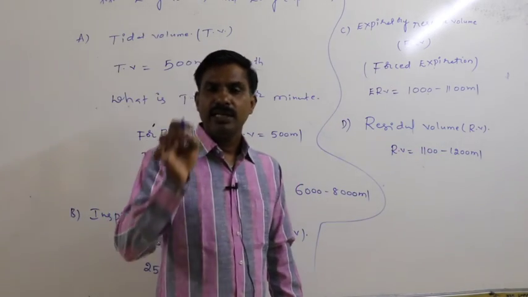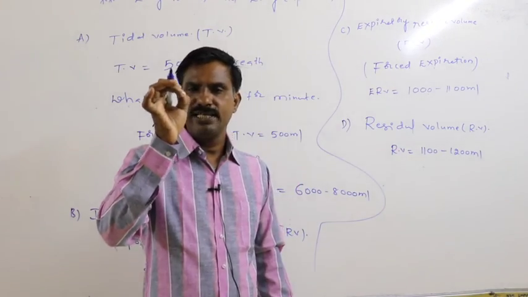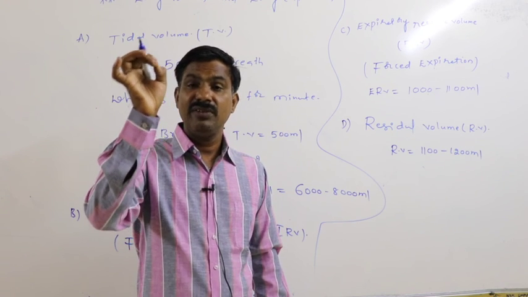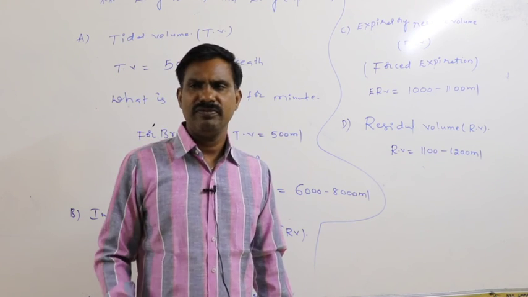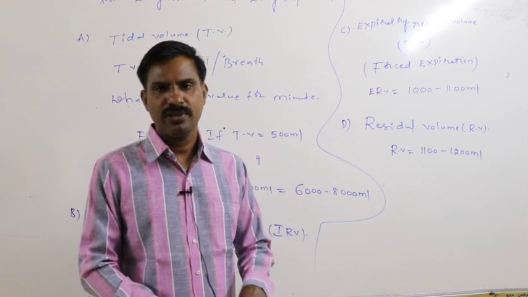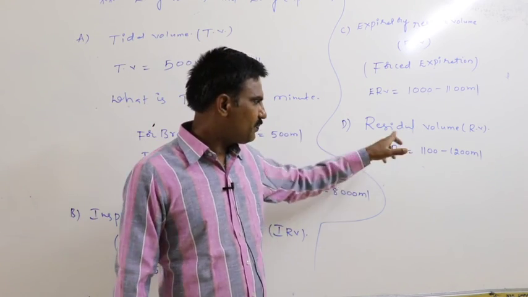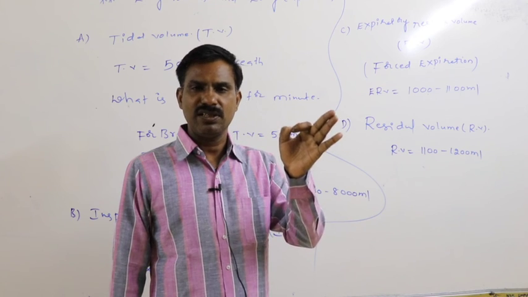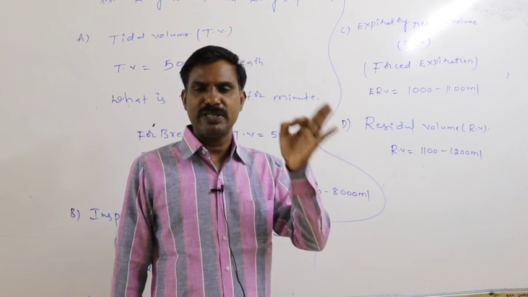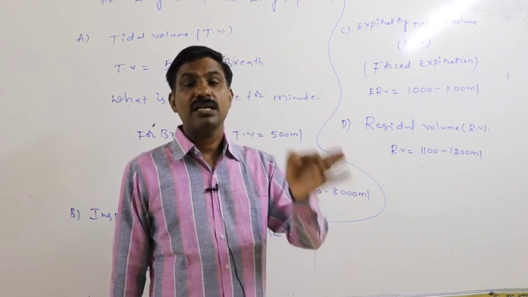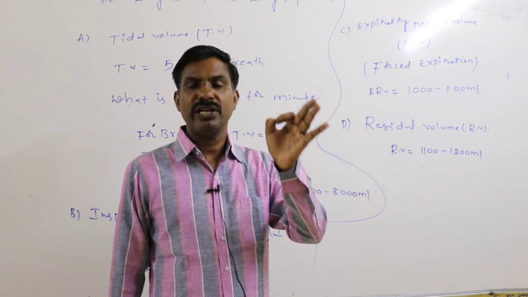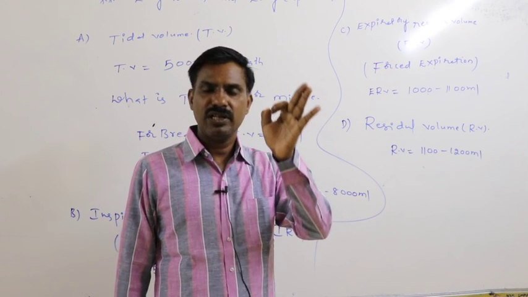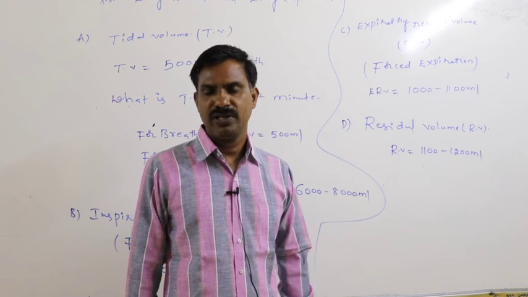Definitely, residual volume is present inside the lung even after the death of the person. Very important in objective. Residual volume is retained in the lung even after death. Residual volume cannot be measured with the help of the spirometer.